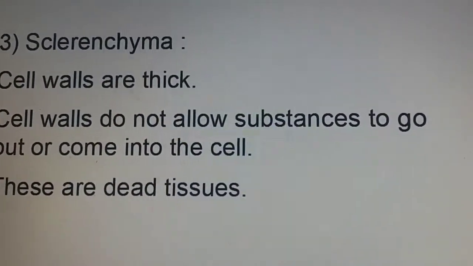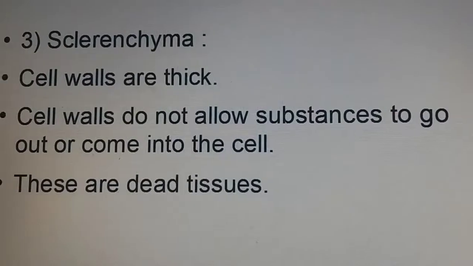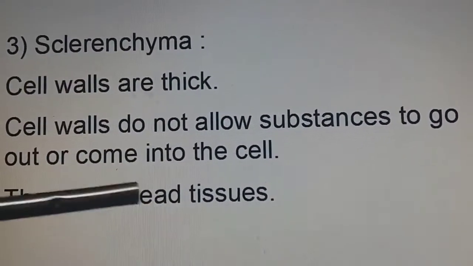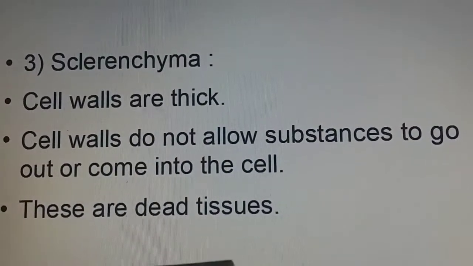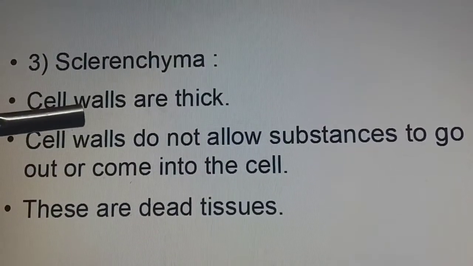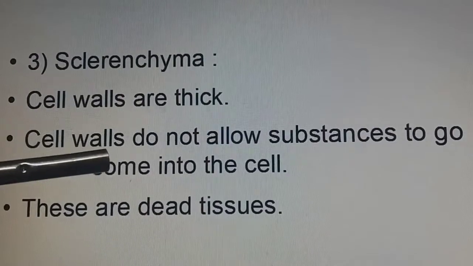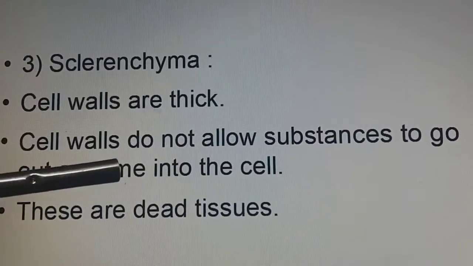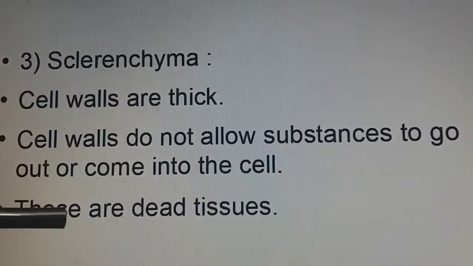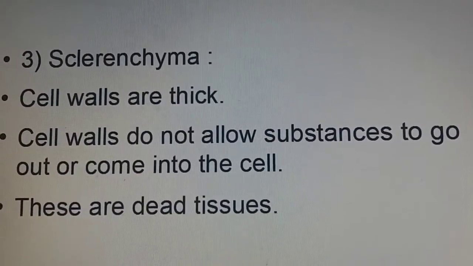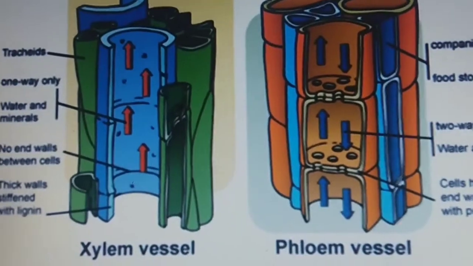Now finally, sclerenchyma: the cell walls are thick. The cell walls do not allow substances to go out of the cell or come into the cell. Because the cell walls are so thick, no substance is allowed by the cell walls to come inside the cell or go out of the cell. These are dead tissues. Sclerenchyma are dead tissues.